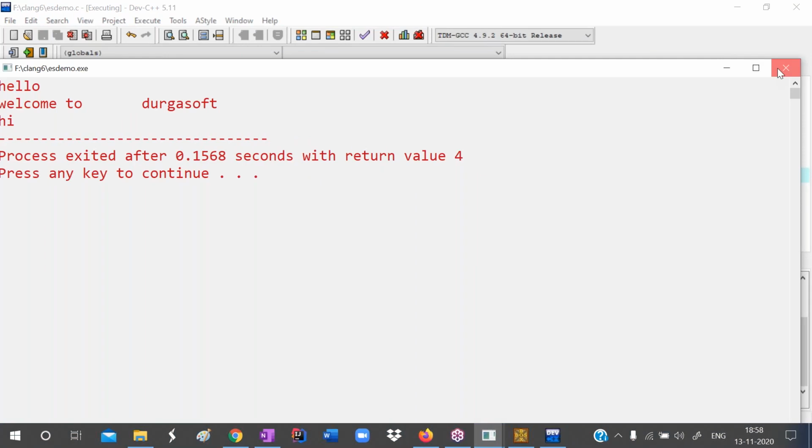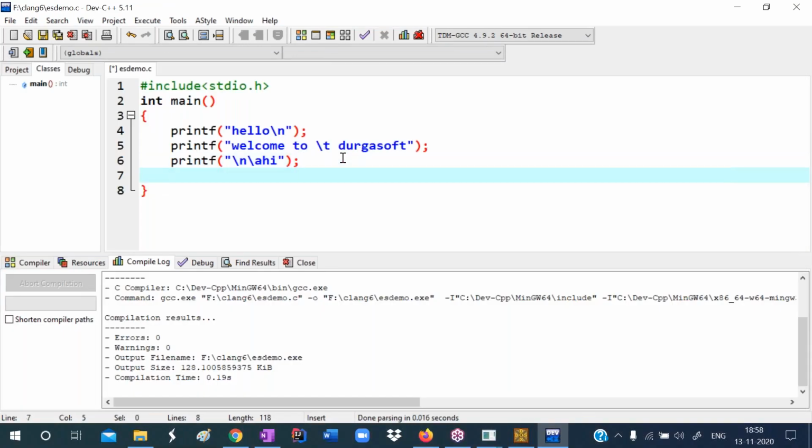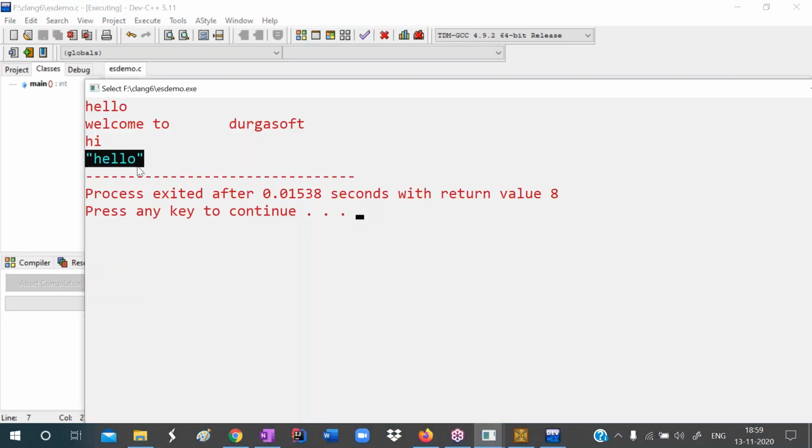Okay. Then printf, in the new line, /n. I want to print hello in the double quotes. So to print the first double quote, write /double quote. Then to print hello, write hello. To print another double quote, write /double quote. Now observe, I'm running the program. Now hello is printed in the double quotes.